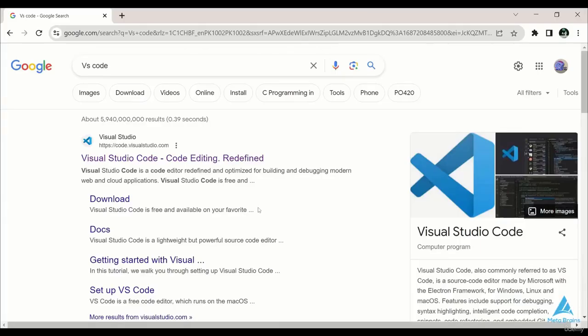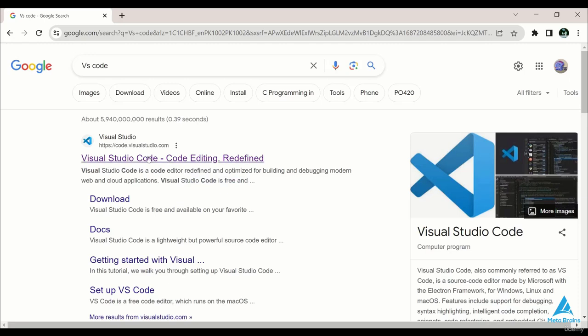Okay, so we have completed our theoretical part, and now firstly we'll see the installation process before setting up Next.js. So first of all, we are going to install a code editor. There are many code editors available, but the most commonly used one for advanced programming is Visual Studio Code. Most programming work is performed in Visual Studio Code due to its efficiency and the availability of various extensions.